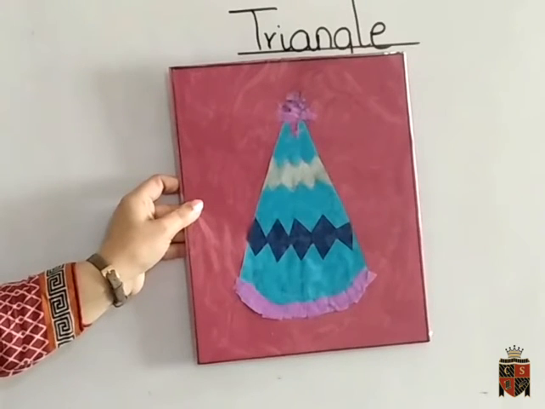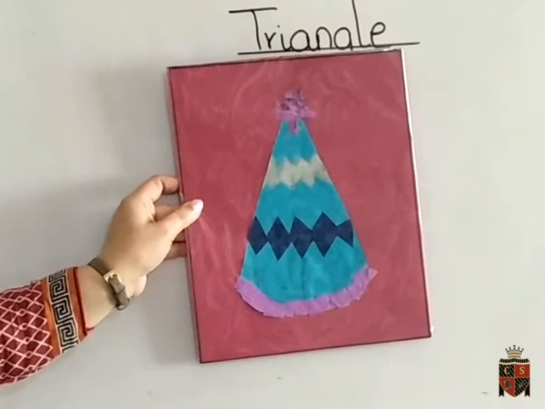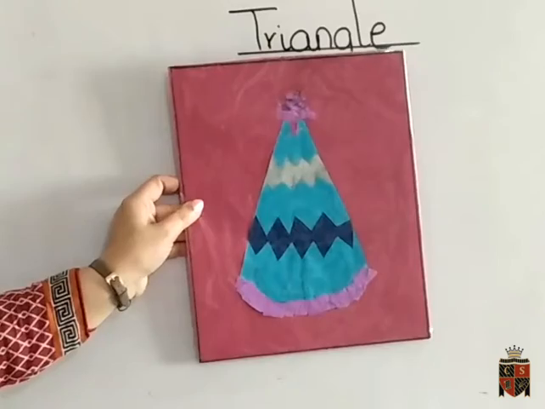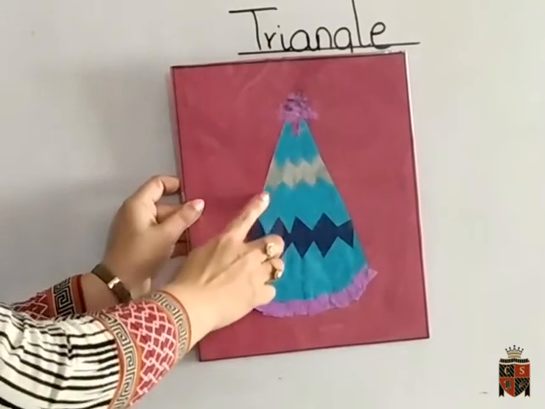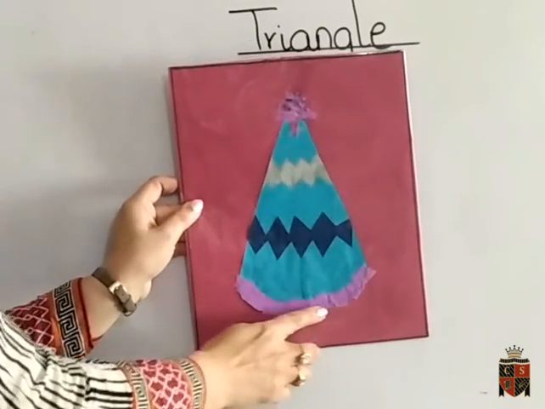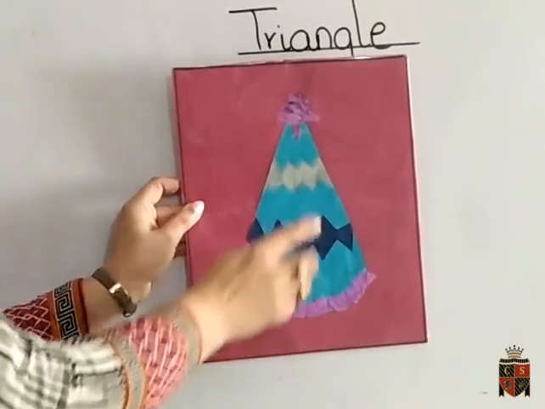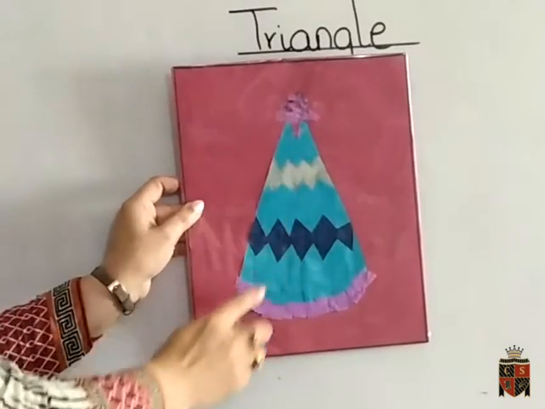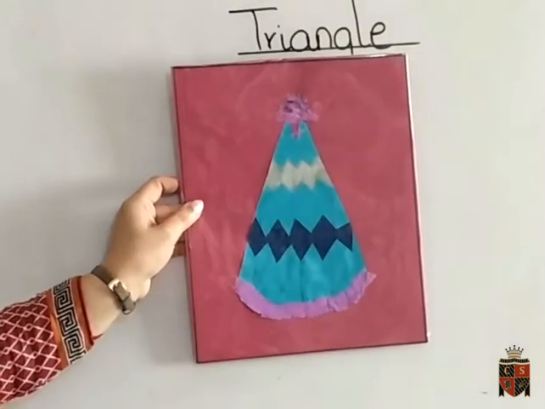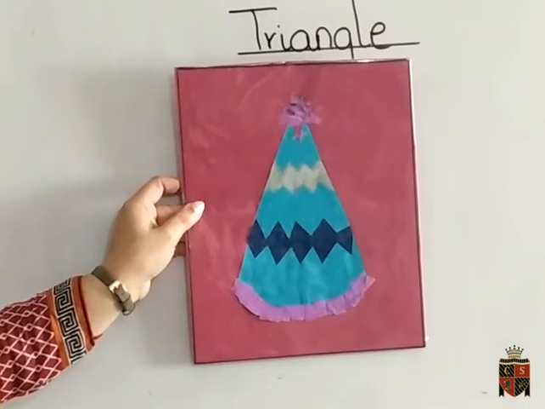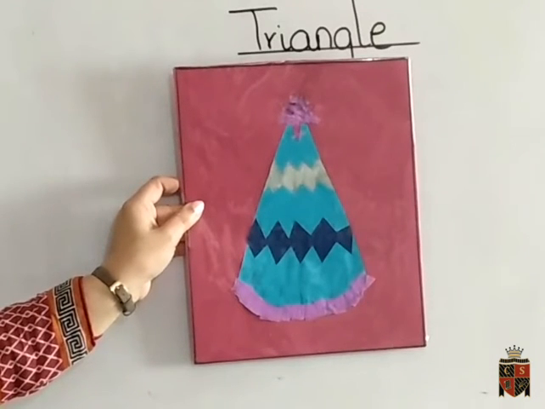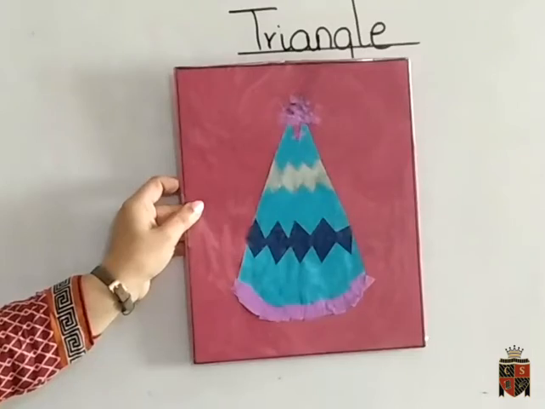And now can you tell me, does it have any sides or corners? Yes, it also has 3 sides. 1, 2 and 3. 3 sides and 3 corners. 1, 2, 3. A party hat also has 3 sides and 3 corners, and it's in a triangular shape.